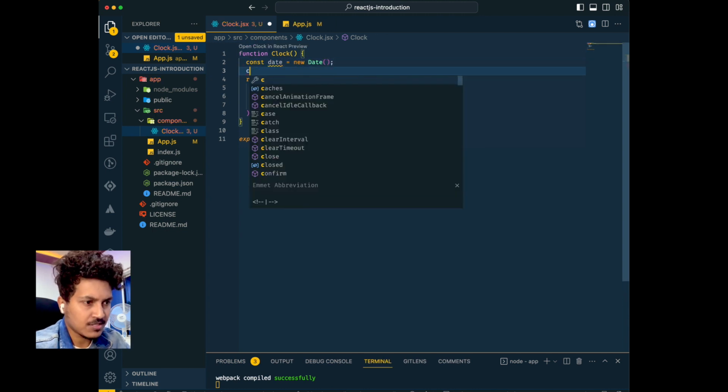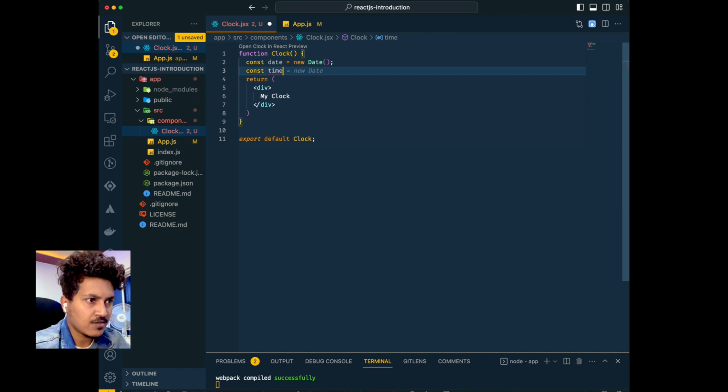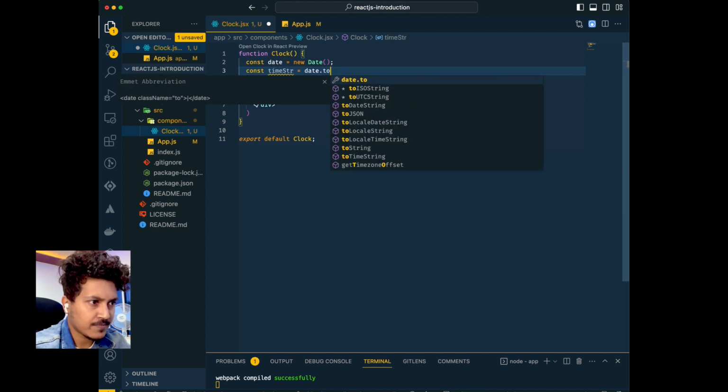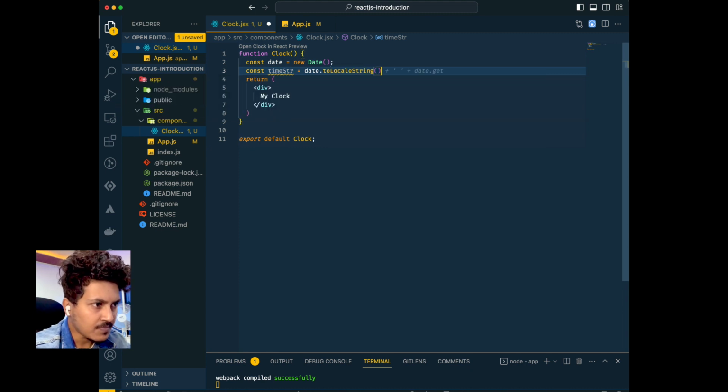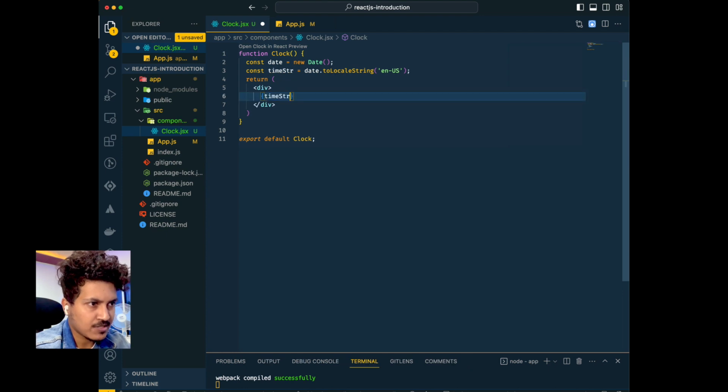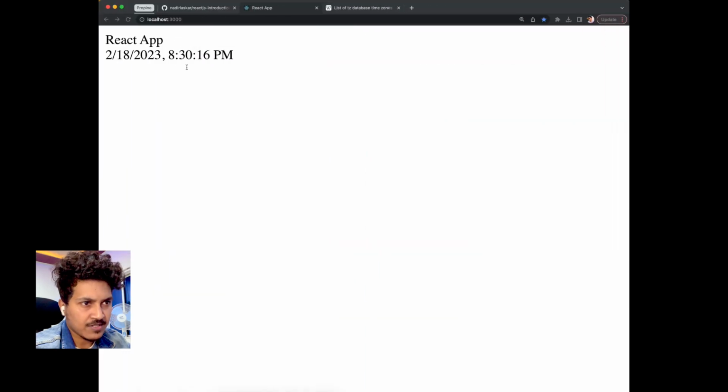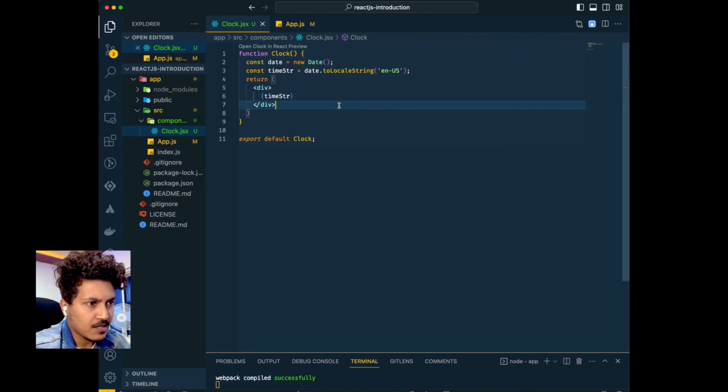Now let's create a time string, right? We'll do date.toLocaleString, which gives us a string. We'll pass it en-US, and we're going to print the time string here. Now if you go back and refresh, you can see it is printing a time, which is the local time. Here it is 8:30 p.m.